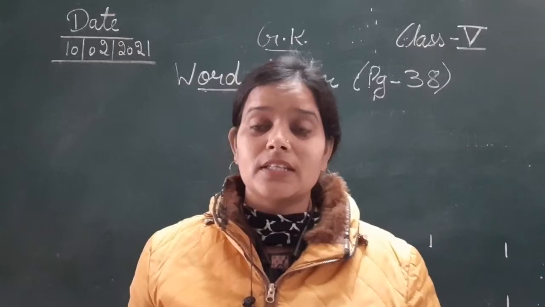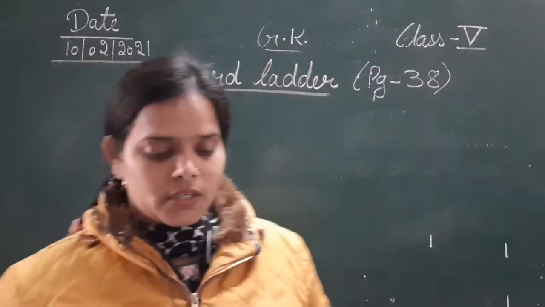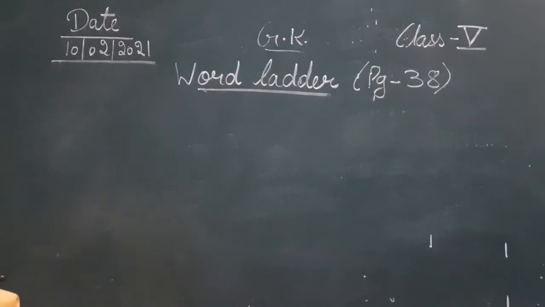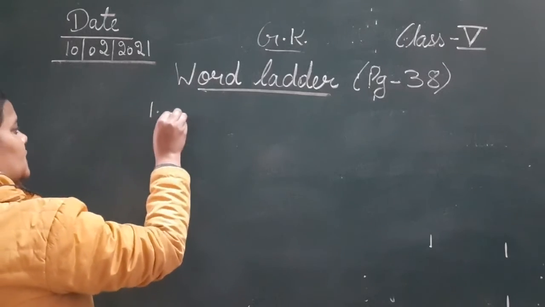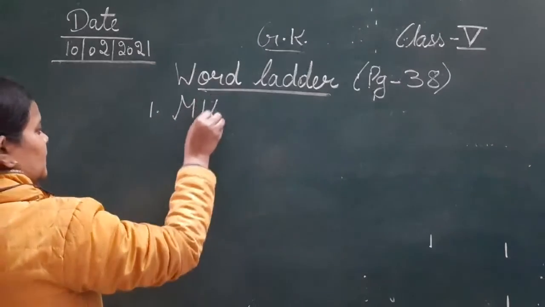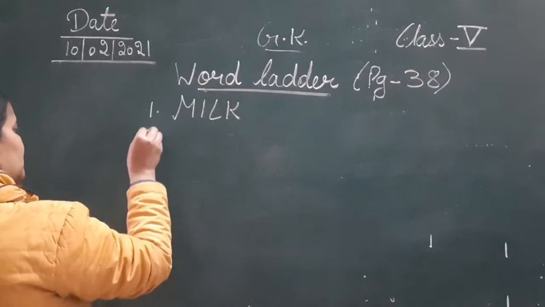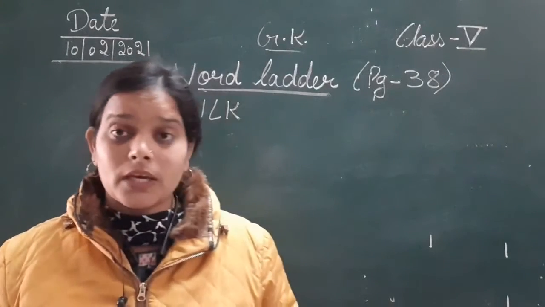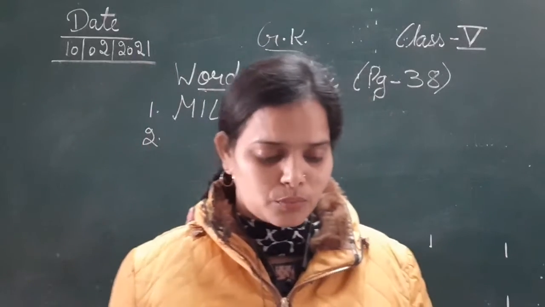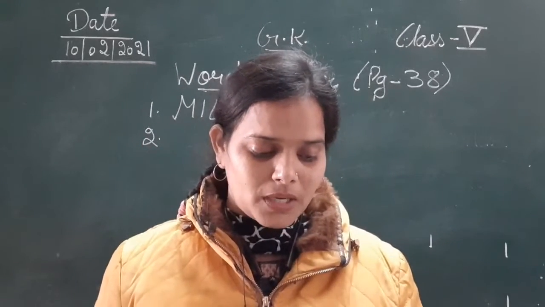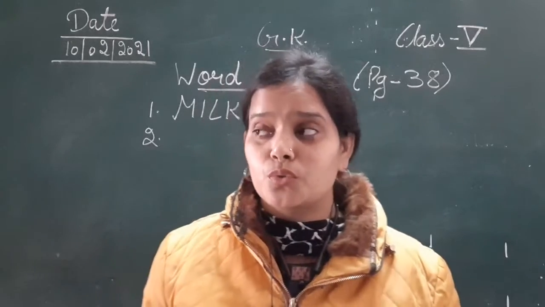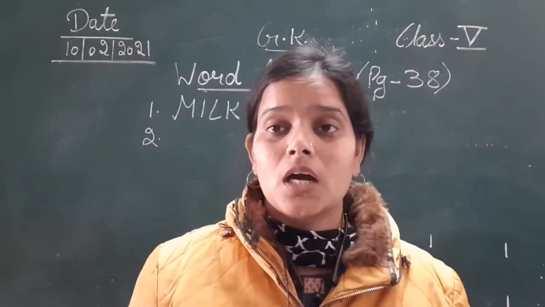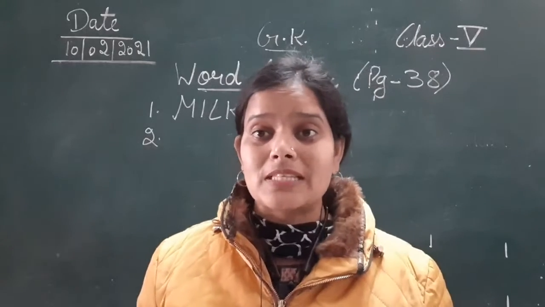The first clue is a healthy drink. So the healthy drink is milk, MILK. Milk is a healthy drink, we all are aware of it. Second, now we have to change the milk into another word where flour is made. Flour means FLOUR, flour means atta.